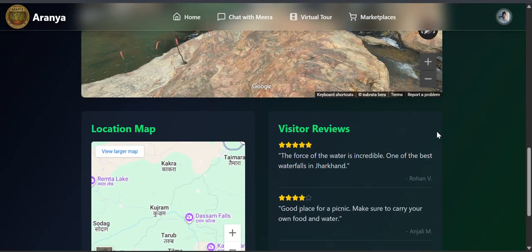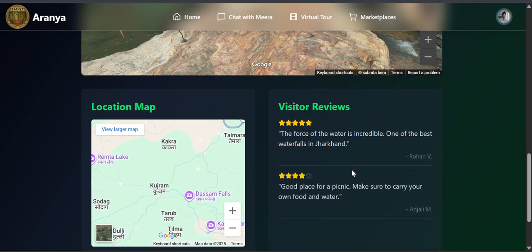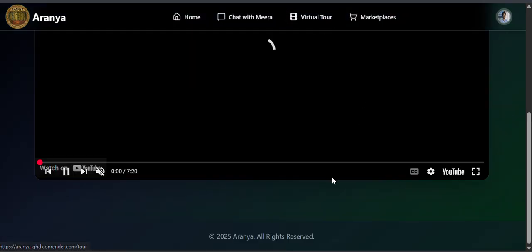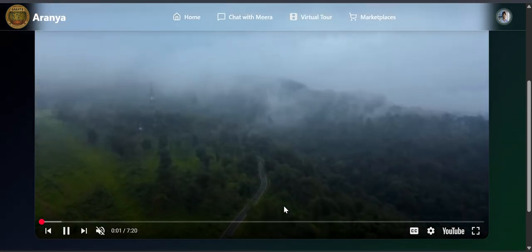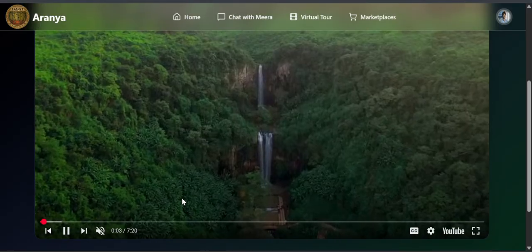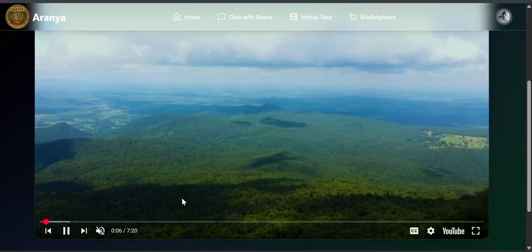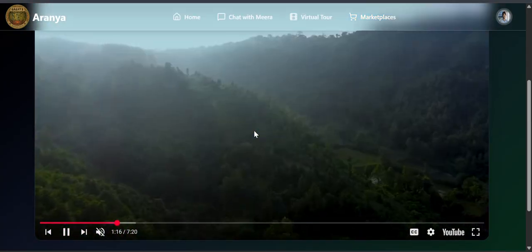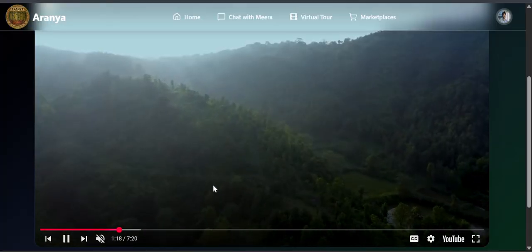Next, he can read the reviews and he can also add one. The map for the tourist facility is also mentioned here. Next, for a new user who has no idea about Jharkhand, we provide a virtual tour of Jharkhand. This has a YouTube video embedded with a vlog giving all the idea about Jharkhand tourism. You can see the various cultures and the various places in Jharkhand.